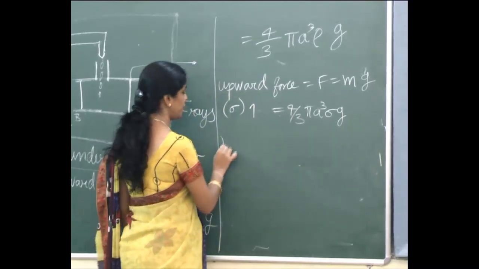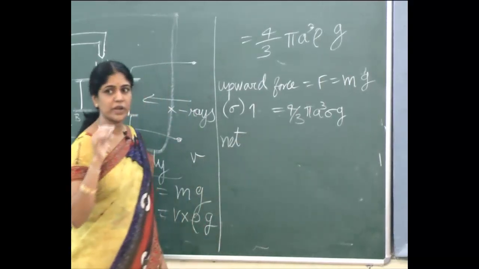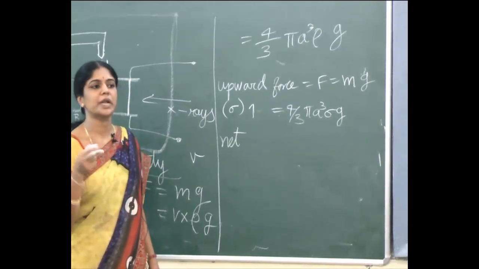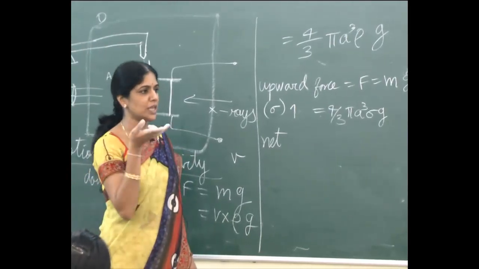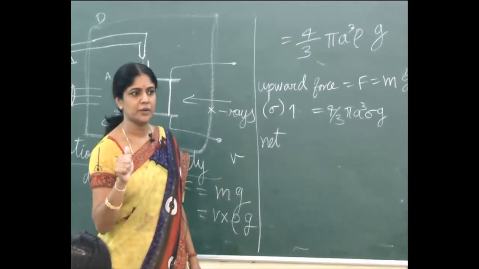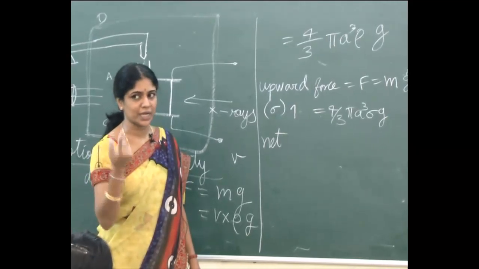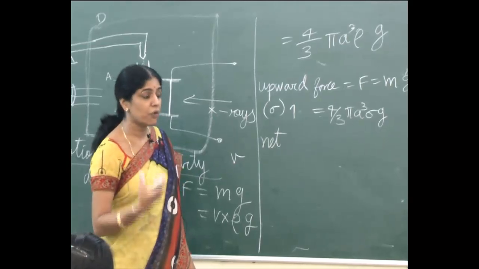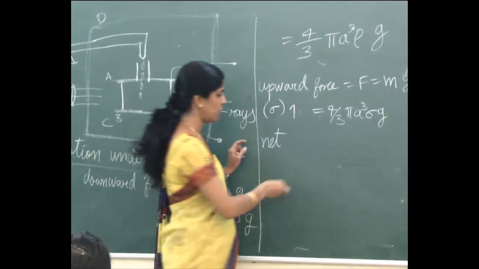Clear? Now I want to find out what is the net force. How the oil drop is moving? Is it moving down or up? Down. இல்லையா? அப்ப net upward force வருமா, net downward force வருமா? ரெண்டு force ஆக்ட் பண்ணுது ஒரு oil drop மேல. ஒரு force வந்து கீழ் நோக்கி போகுது, இன்னொரு force அதை oppose பண்ணுது. அப்ப எந்த force greater இருக்கு? கீழ் நோக்கி தான அது போகுது. அப்ப இந்த force தான greater magnitude இருக்கு than the upward force. Since the oil drop is moving under the action of gravity, the force due to gravity is greater than the upward force.